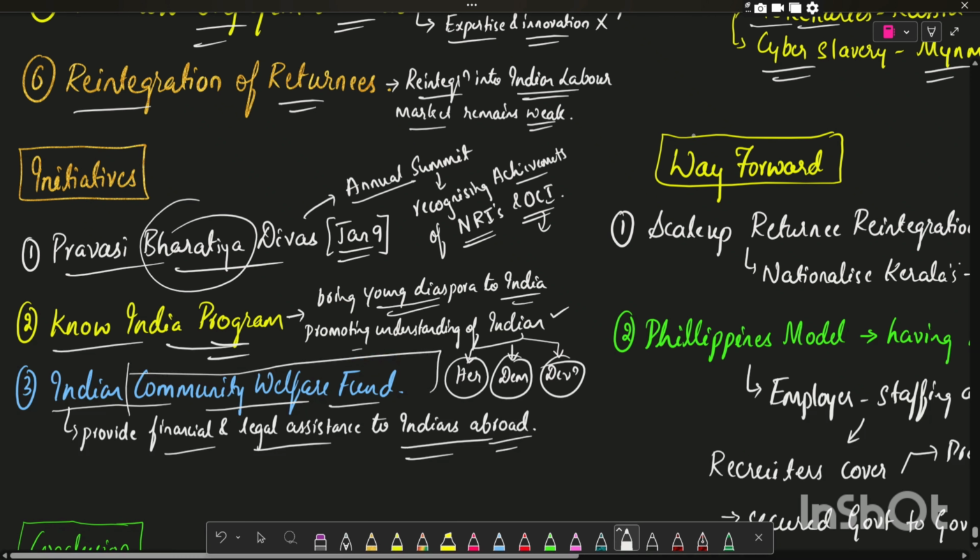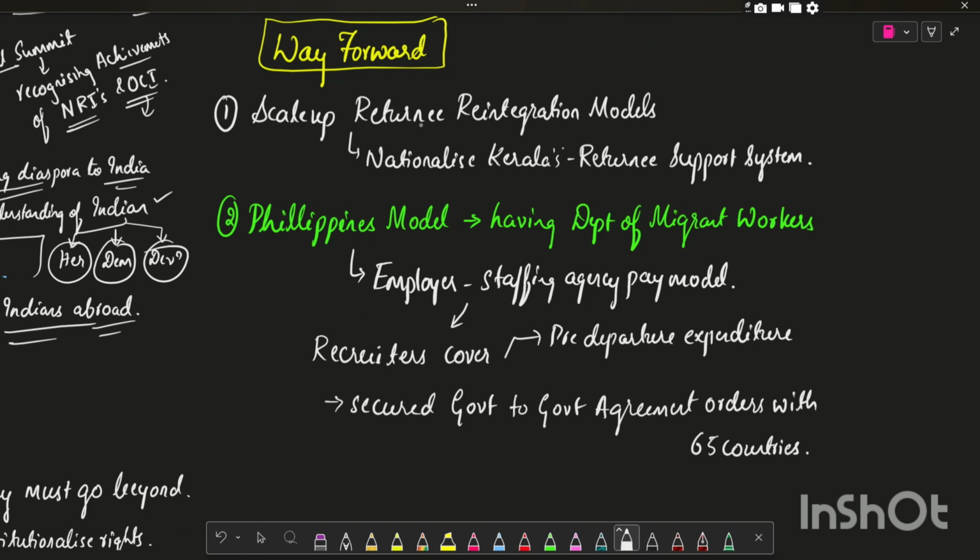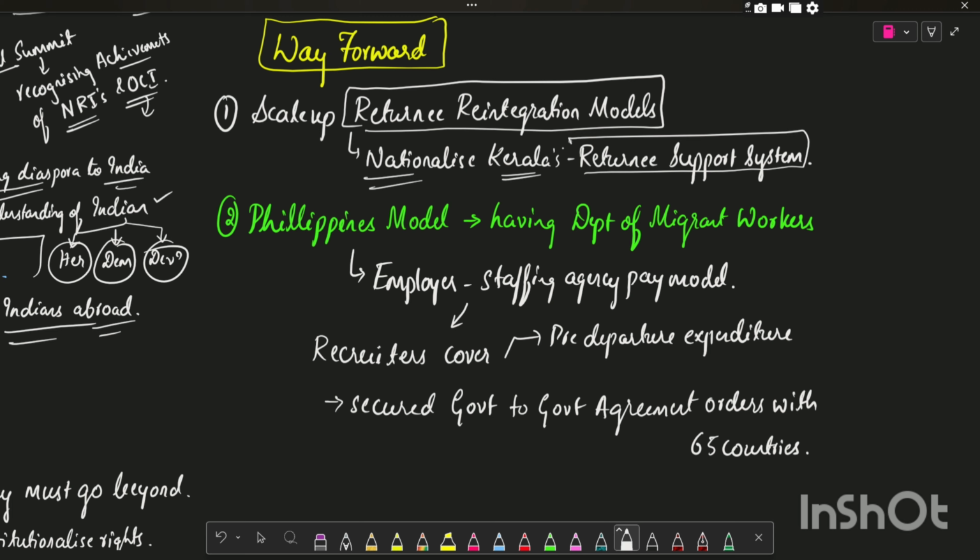Now we'll see what we can write in the way forward. There is a need for scaling up the returnee reintegration models. For example, nationalizing Kerala's returnee support, where the Kerala government helps Indians who have returned from abroad to integrate into the Indian labor system.